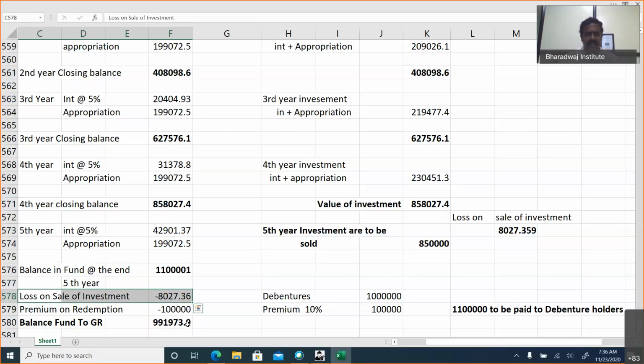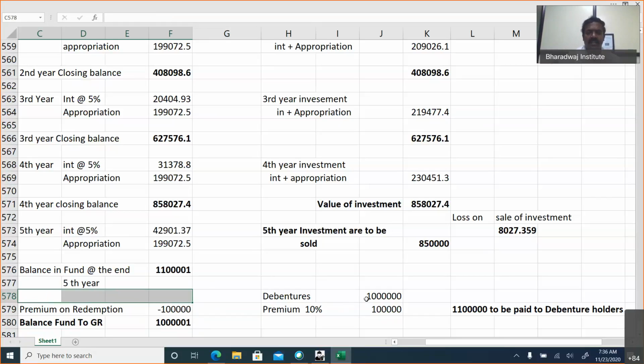Okay, but since there is a loss on sale of investment, there is a reduction. Suppose there was no loss on sale of investment, you would have transferred 10 lakhs to general reserve. Otherwise, you can check that before this premium on redemption and loss, the balance in the fund is 11 lakhs.